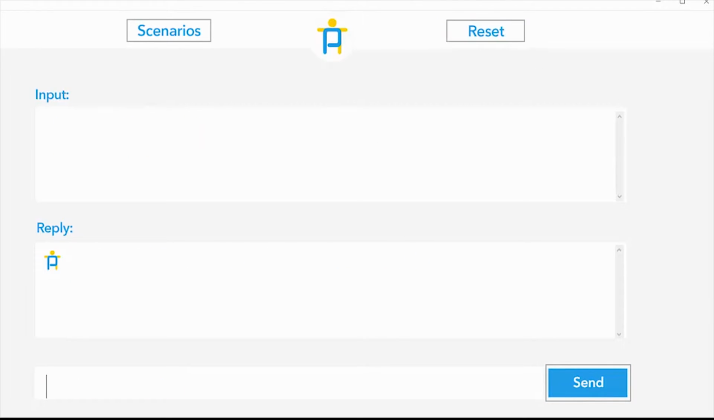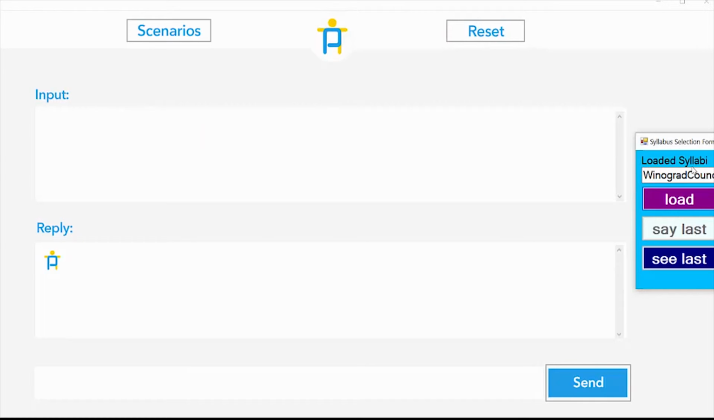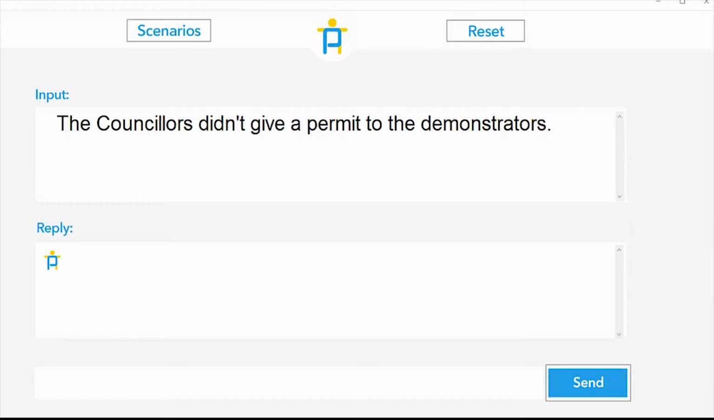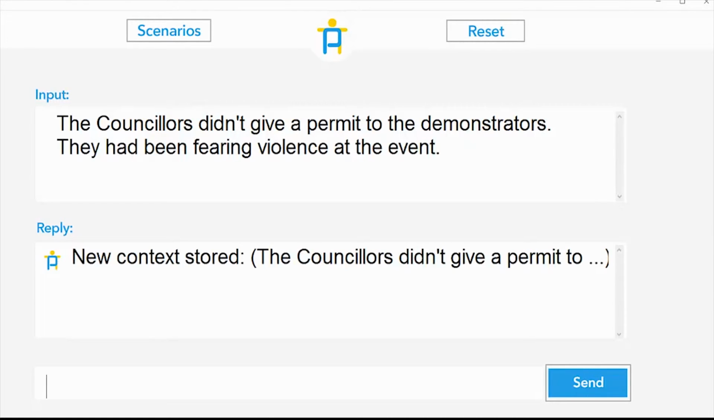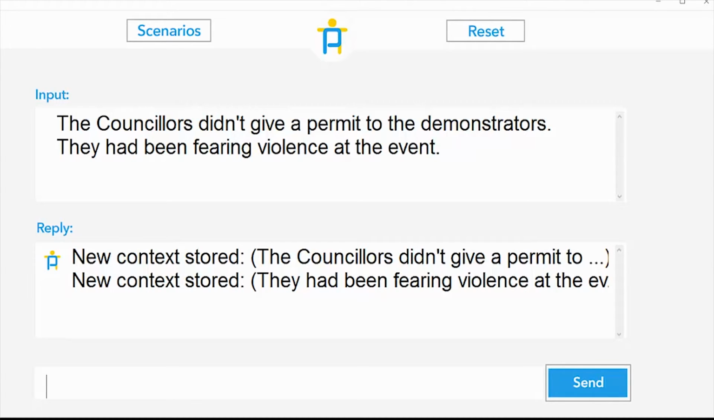Let's just reset, and we're now going to activate one of the Winograd schema examples. The counselors didn't give a permit to the demonstrators. So notice they had been fearing violence at the event. Notice that we have counselors, a permit, and the demonstrators in that first sentence. So in the second sentence, when we see "they had been fearing violence at the event," "they" has to refer to the only context we've got available: counselors, permit, or demonstrators. The only plural ones are counselors and demonstrators, so it's limited to that.